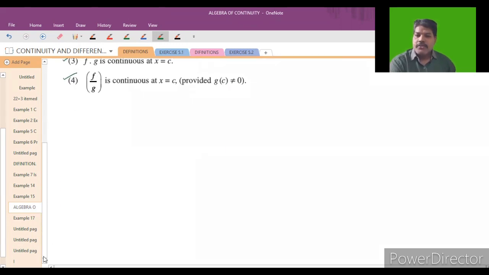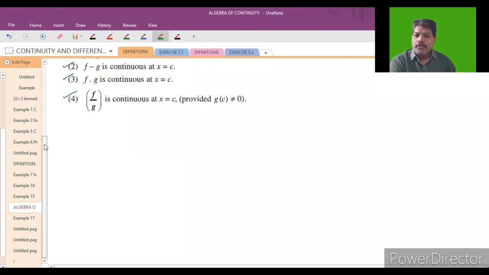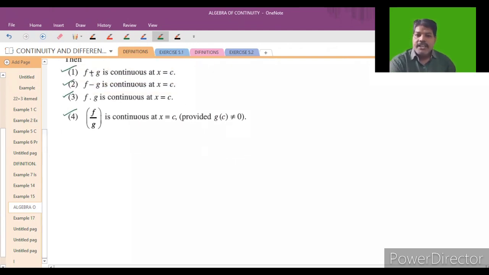The proof is very simple. See this one here, students. I will do the first one, f plus g is continuous at x is equal to c. Already it is given that f is continuous at c. That meaning is nothing but the limit as x tends to c of f of x is equal to f of c.